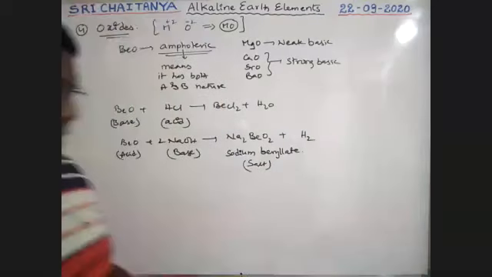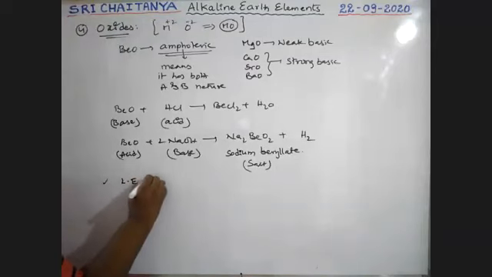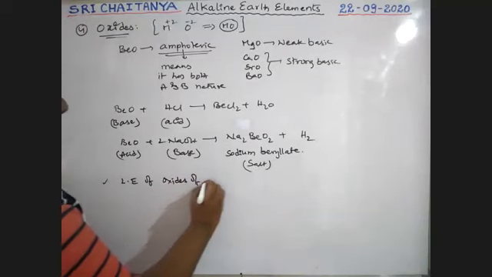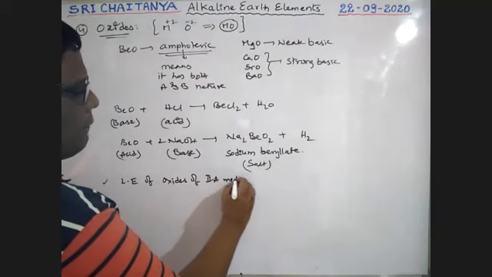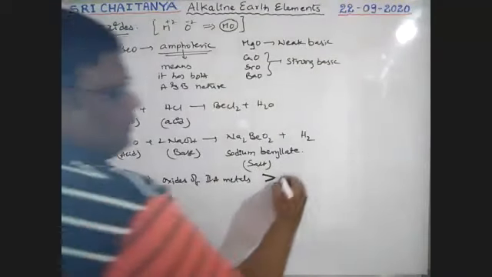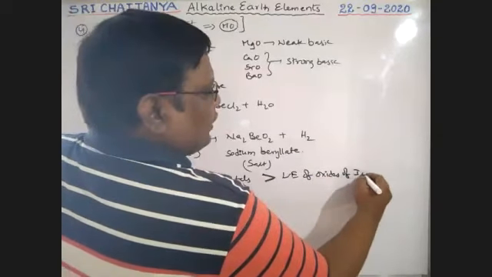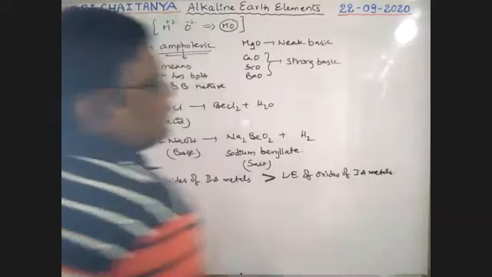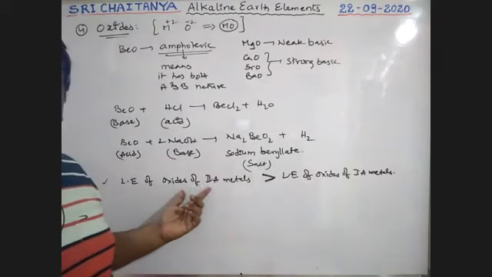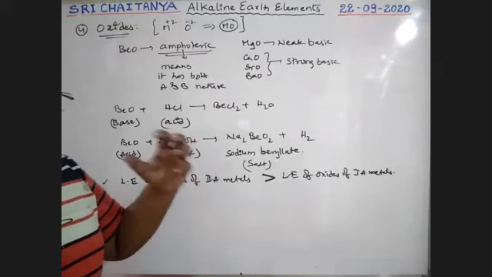Okay, next one. The lattice energy of oxides of 2A metals is much higher than that of oxides of 1A metals. Because the lattice energy is very, very high, these metal oxides have high melting and boiling points.